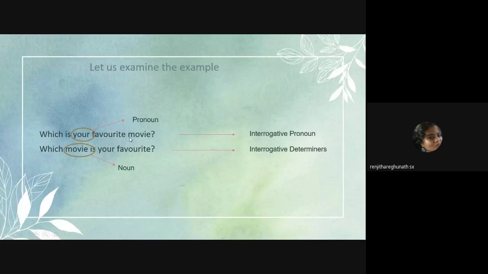If you drop the rest of the sentence and say which movie, you are addressing the noun, right? Which movie? You are qualifying the noun, yes or no? So in such cases, which movie is your favorite? When such sentences and questions come, it becomes an interrogative determiner. Fine?